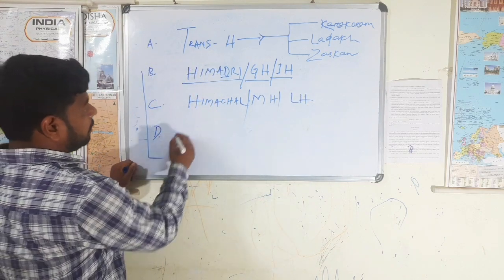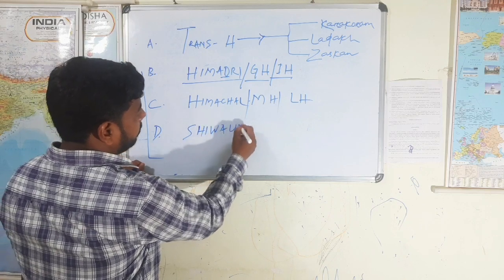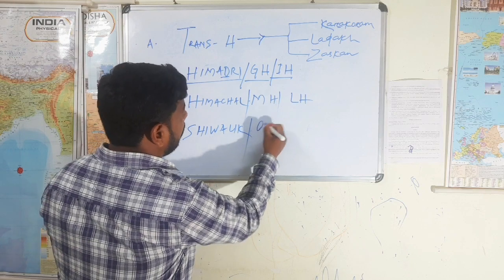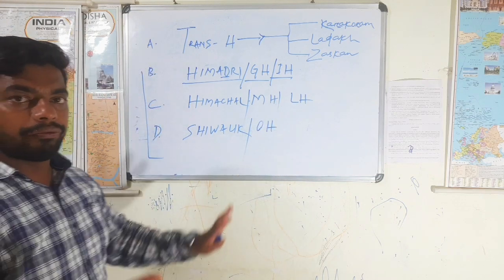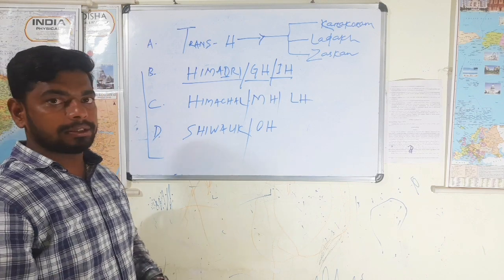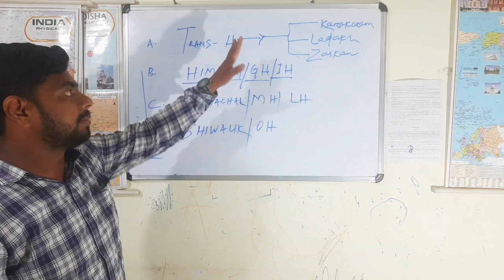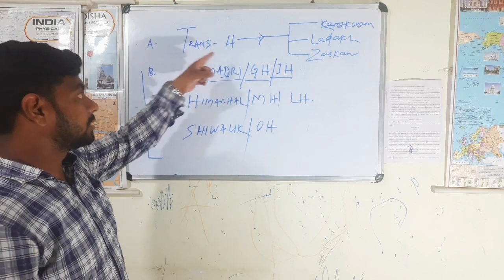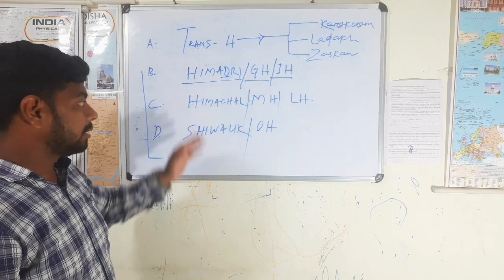Next, Shiwalik. Shiwalik is also called the Outer Himalayas. Okay, we understood? Note it, guys. So the mountain ranges of our country have been classified into these four types: Trans-Himalayas (Karakoram, Ladakh, Zaskar), Himadri, Himachal, and Shiwalik.